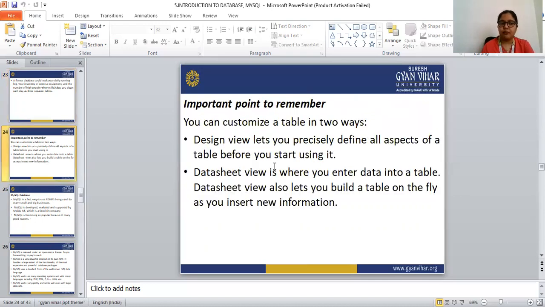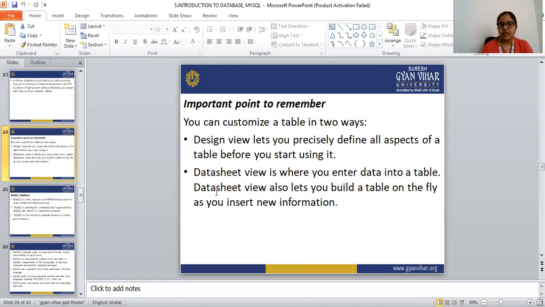Next are important points to remember while creating a table. Design view lets you precisely define all aspects of a table before you start using it, so we have to design the table before starting.